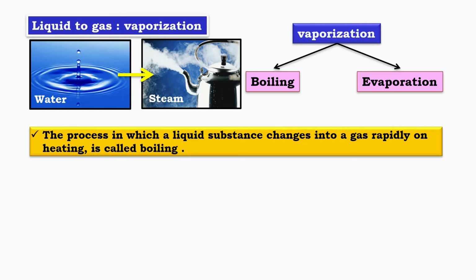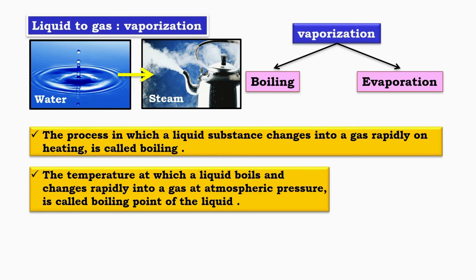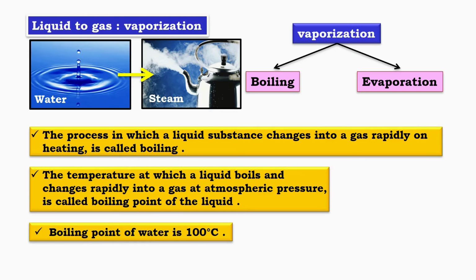Boiling is the process in which a liquid changes rapidly into a gas when it is heated. The temperature at which a liquid boils and changes rapidly into a gas at atmospheric pressure is called the boiling point of that liquid. For example, the boiling point of water is 100 degrees Celsius. At this temperature, water changes quickly into steam. So, boiling is a fast process of vaporization that occurs at a fixed temperature.